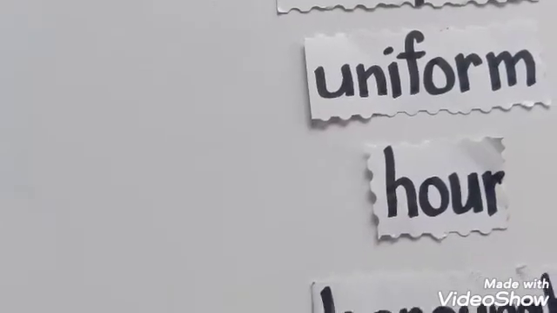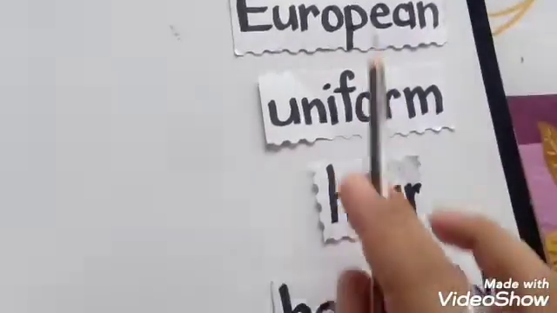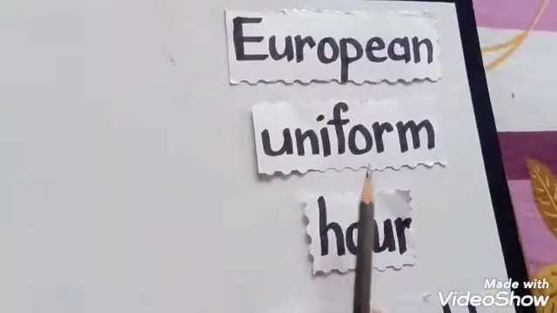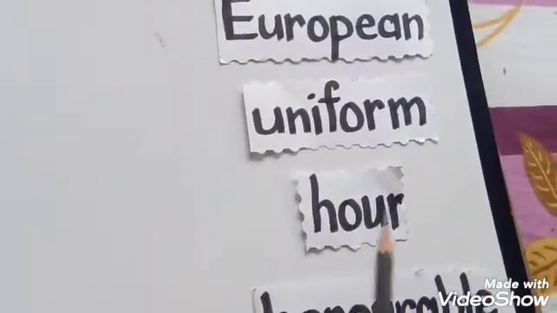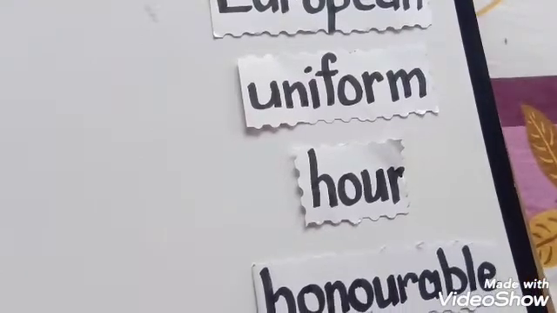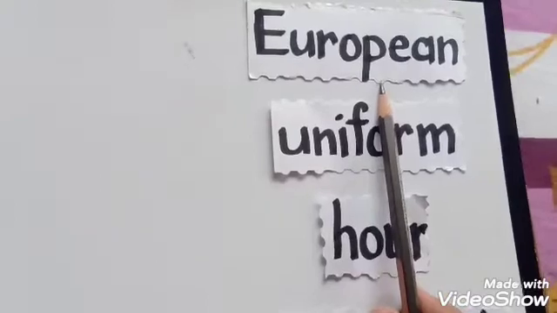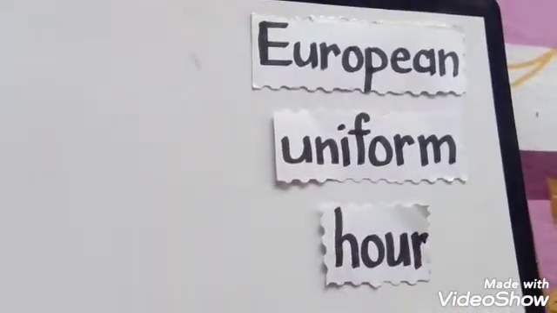Now let us learn about a few things of articles, especially the sounds of the words which tell us about vowel sound and consonant sound. Here you can see there are some words: European, uniform, our, honorable. When we say European, the sound which comes is a Y sound.